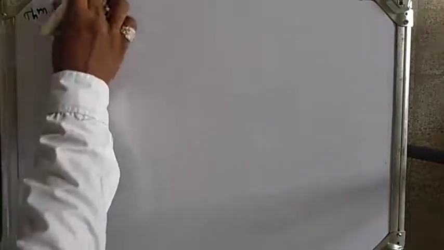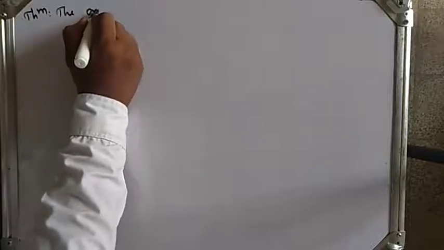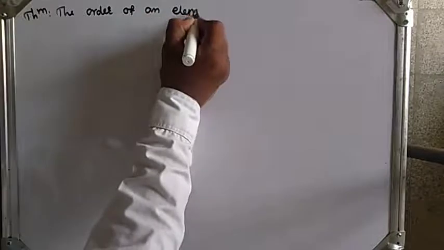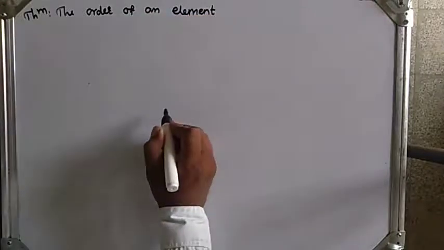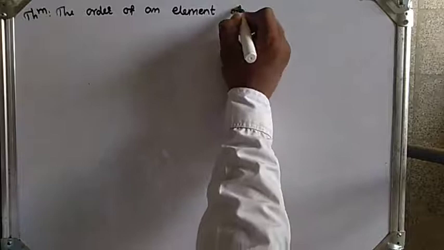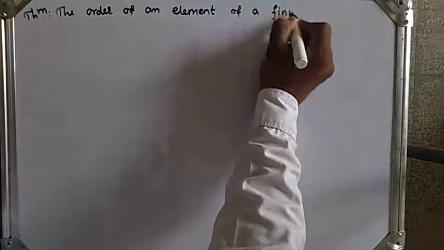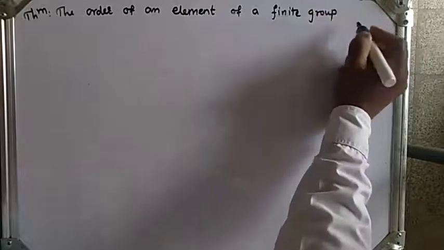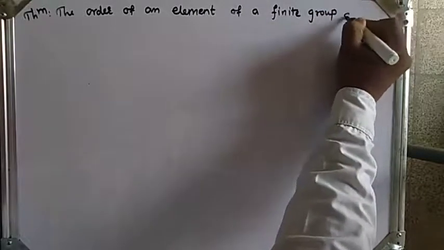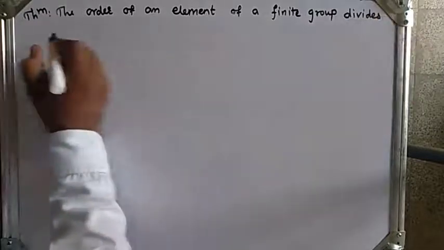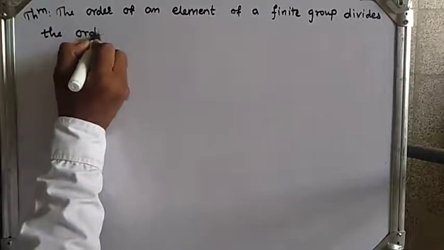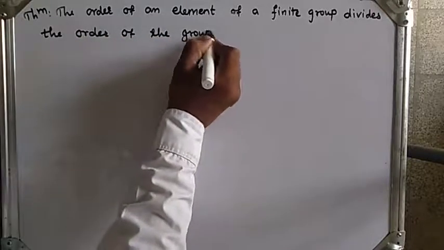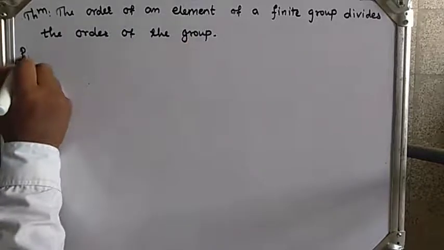The order of an element of a finite group divides the order of the group. Now we will prove this result. So let's see the proof.